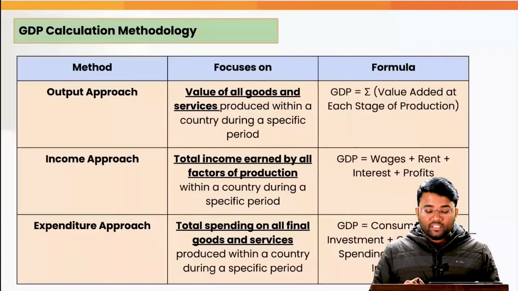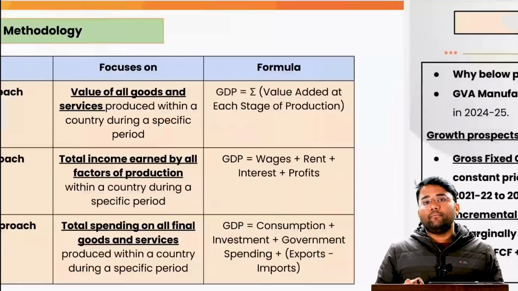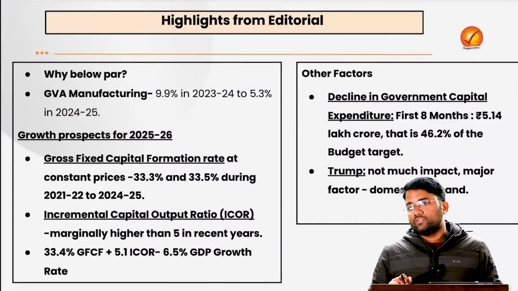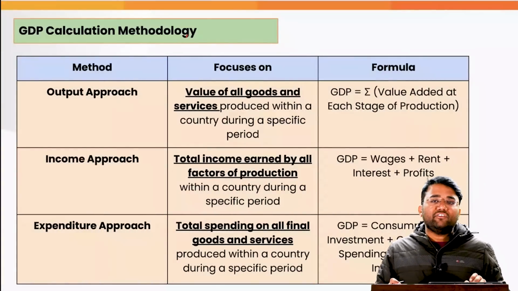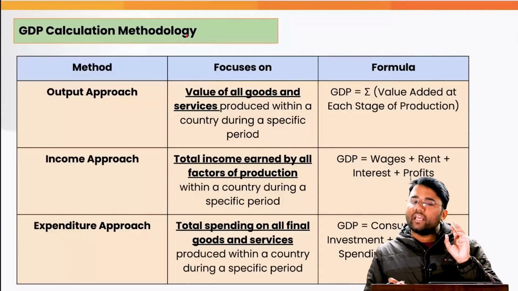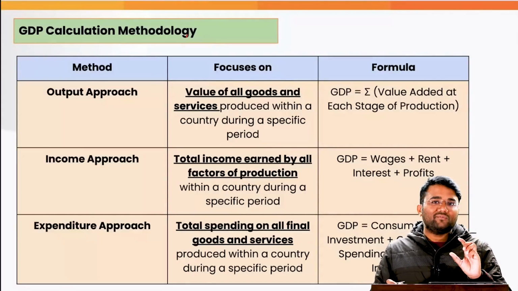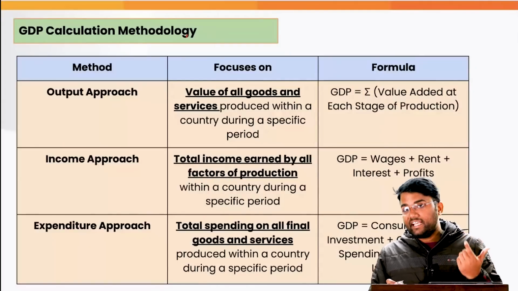So what have been the possible issues or possible reasons why we have seen a slump in this GDP growth? Before looking into that, let's try to understand the different GDP calculation methodologies. GDP can be calculated based on three methods. One is the value added method, another is the income method, and another is the expenditure method.